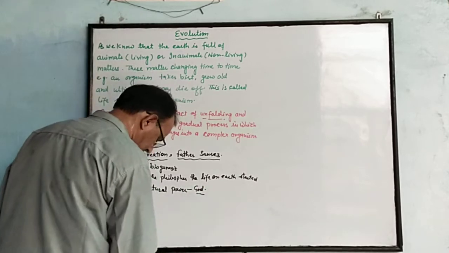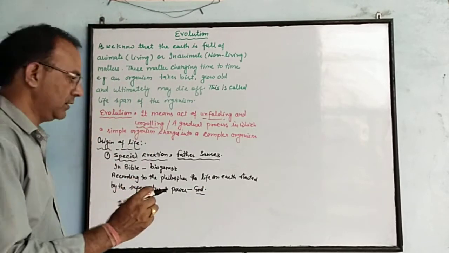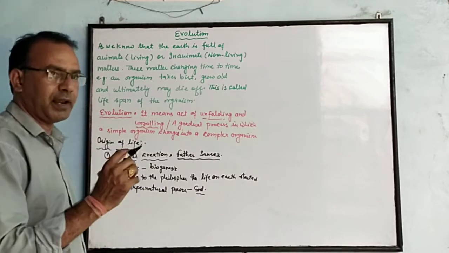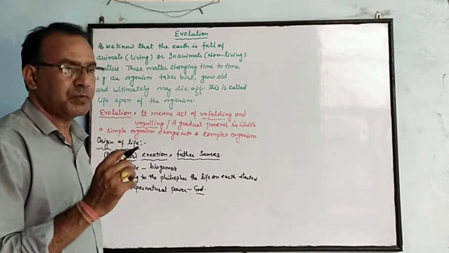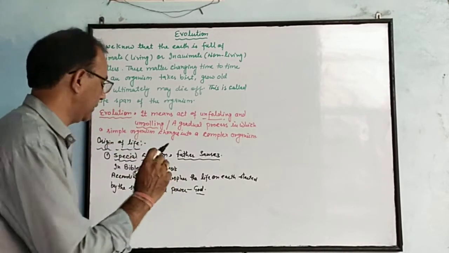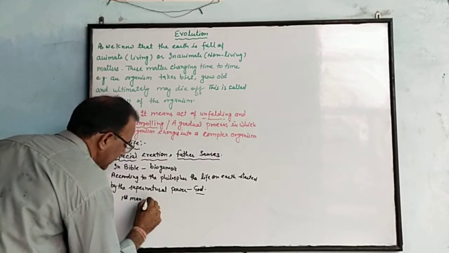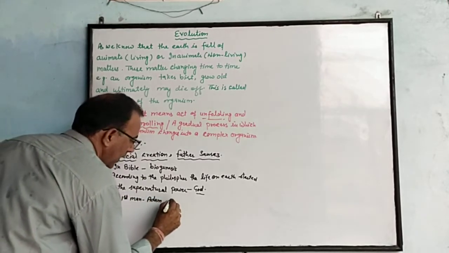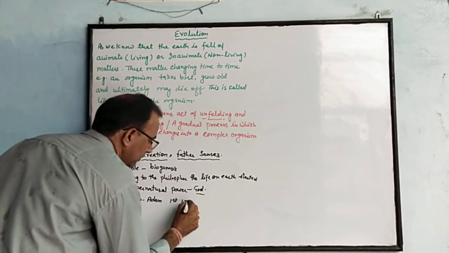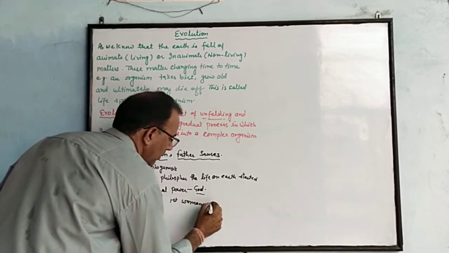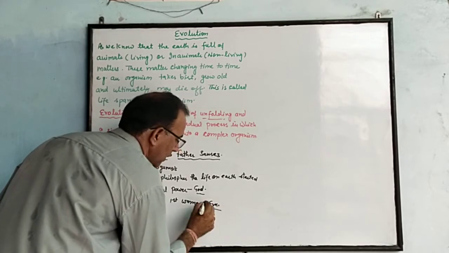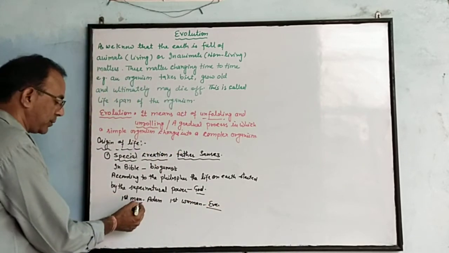God created life on earth. He sent the first male, Adam, and the first female, Eve, on the earth. First man was Adam and first woman was Eve. This is according to the Greek philosopher.